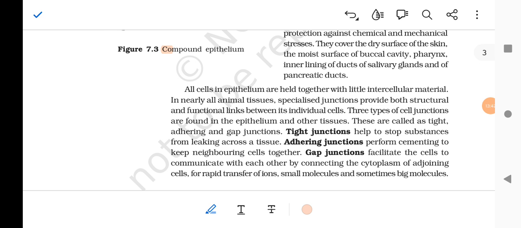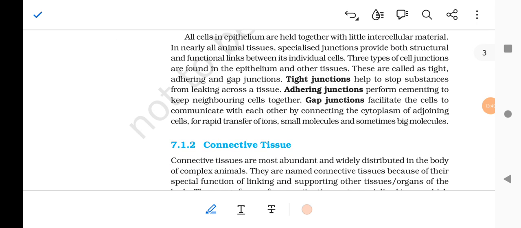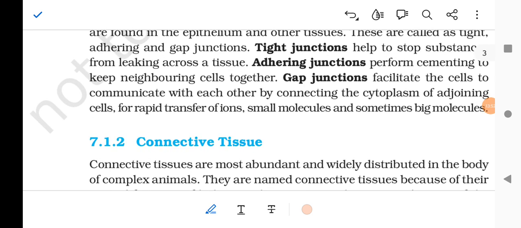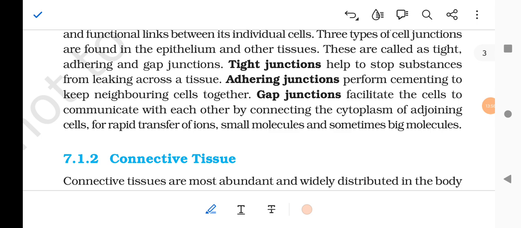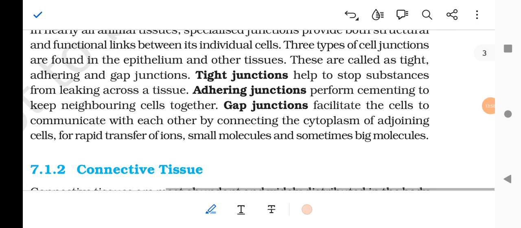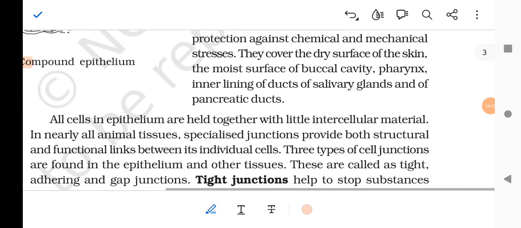The tight junction helps to stop substances from leaking across the tissue. The adhering junctions perform cementing to keep neighboring cells together. And a gap junction facilitates the cells to communicate with each other by connecting the cytoplasm of the adjoining cells for rapid transfer of ions, small molecules, and sometimes big molecules.